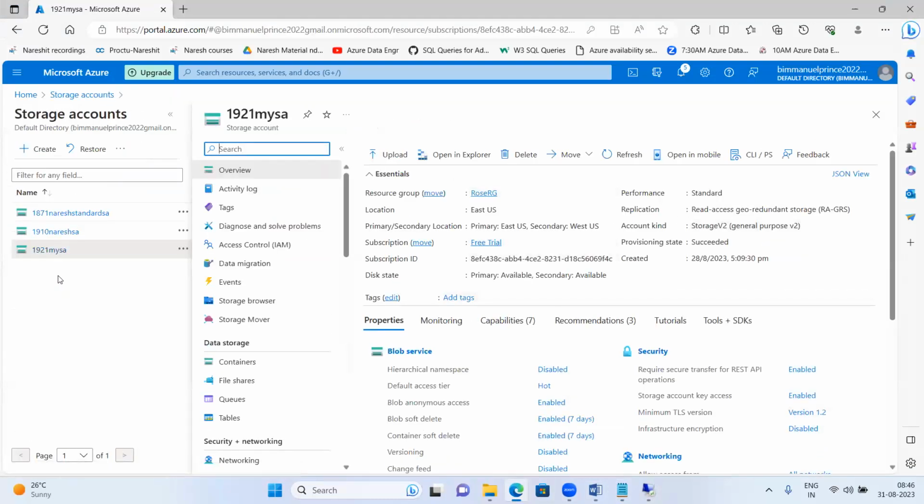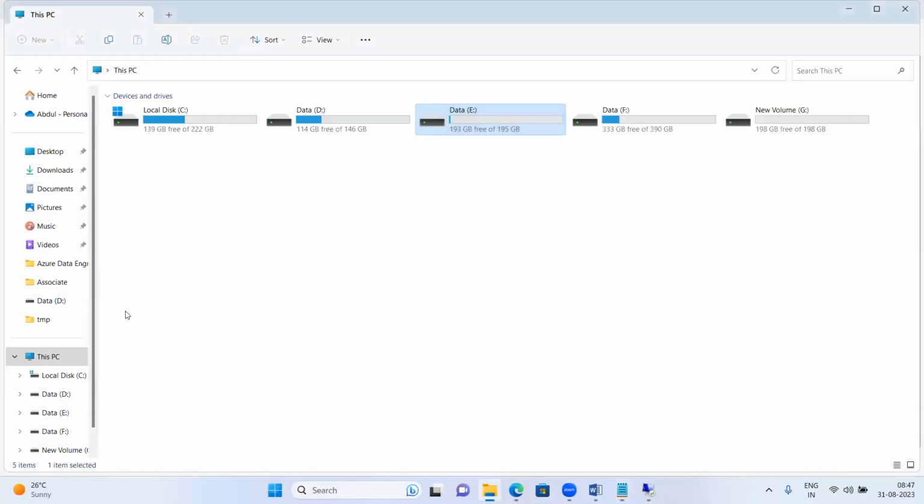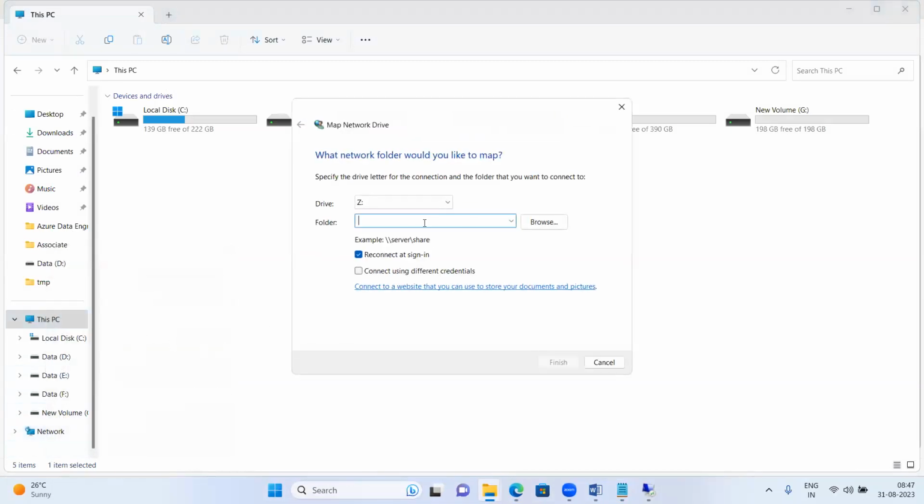That's why don't do it on a local VM, because in our network, the Wi-Fi or LAN we are using, like ACT, Jio, Airtel, Hathway, some of the network providers won't open this SMB port. If the SMB port is not open, then you cannot host this file share on your local server. If I try map network drive here, I may get an error after I pass the details. The SMB port should be open.